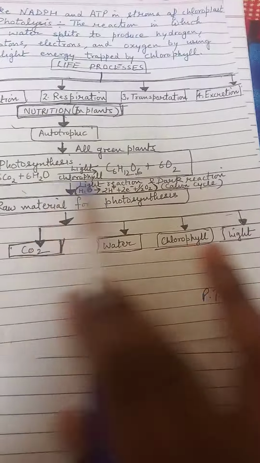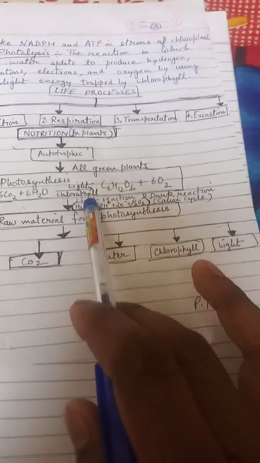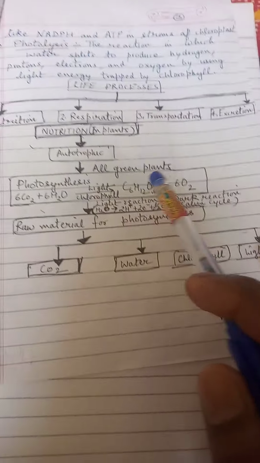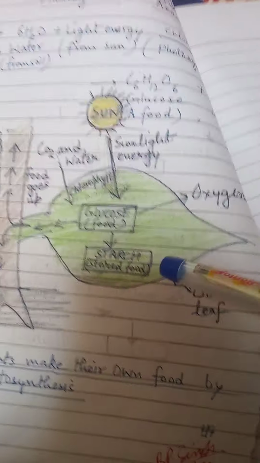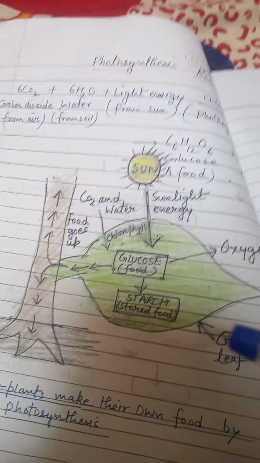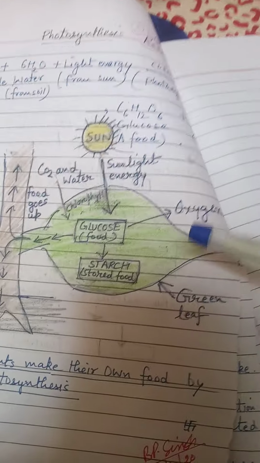And the reaction you can see here: 6CO2 plus 6H2O in the presence of light and chlorophyll forms C6H12O6. It is the glucose form in which food is prepared by the plants. And after this photosynthesis reaction, the raw materials involved are CO2, water, chlorophyll and light. And you can see these pictures of the leaf structure. The leaf has one important component, chlorophyll, and the chloroplast has the chlorophyll. So chlorophyll is a kind of pigment and the chloroplast is a kind of organelle.